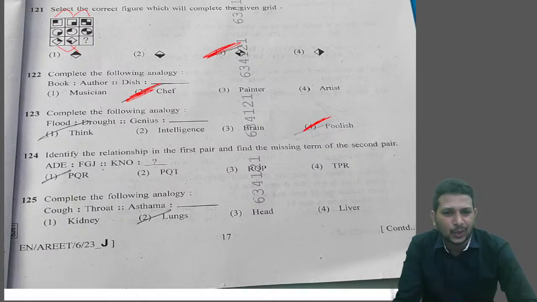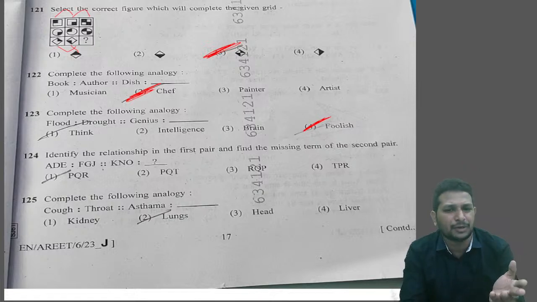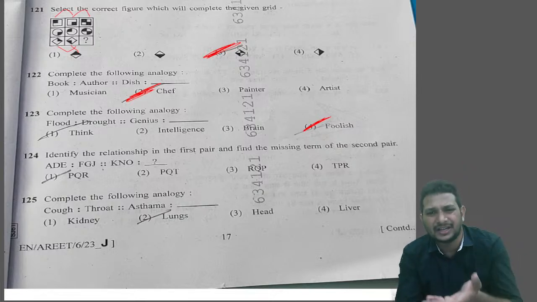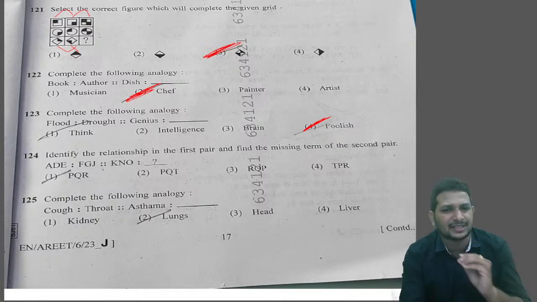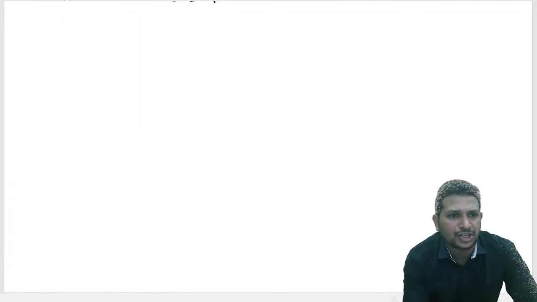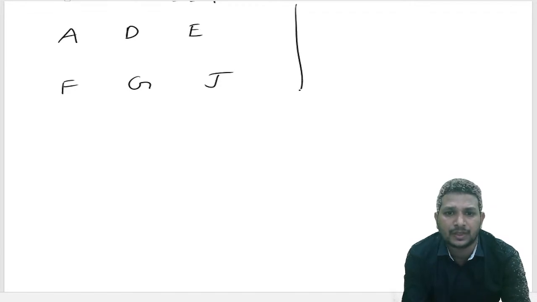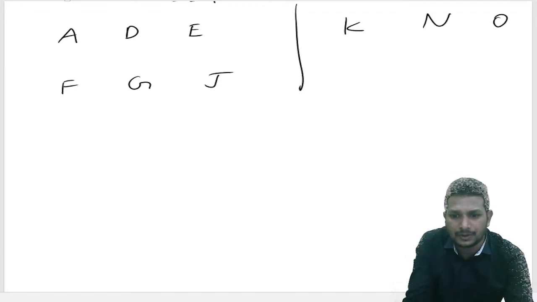They gave a letter analogy again, kind of a thing. So A, D, E, F, G, J, K, N, O, question mark. Here also we'll try to do it letter by letter, according to the logic of the alphabet. That might be a forward position or backward position, or skipping of letters. Any name we can say. What is the question they gave? A, D, F, G, J. Same way they are asking K, N, O. This is our question, right?